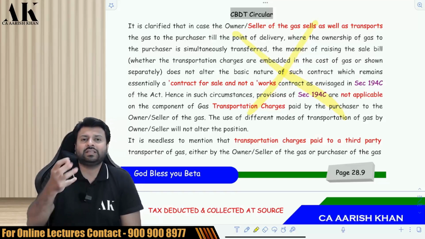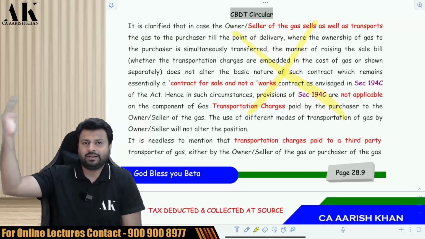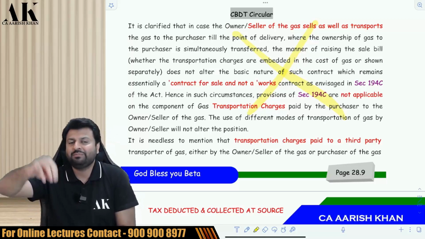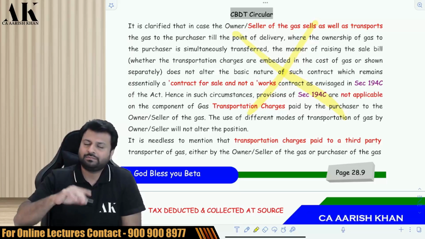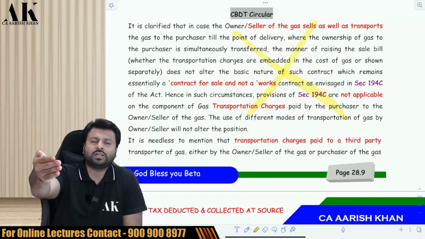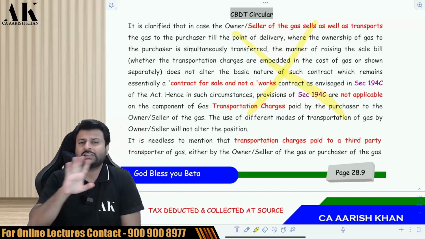The main activity is not service. The main activity is purchase of gas, and purchase is not subject to TDS under 194C at least. There might be some other section where purchase is subject to TDS, but at least 194C is not that section. So the question is very clear. I am a gas owner, you are a hotel industry, I am supplying you gas, I am transporting you gas, you are making me payment for transport charges, no TDS.